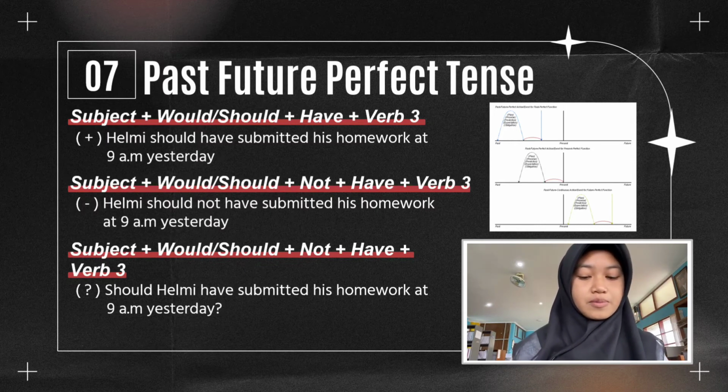Structure, positive: subject plus would or should plus have plus verb 3. Example: Helmi should have submitted his homework at 9 a.m. yesterday.